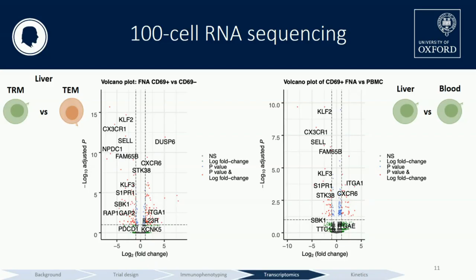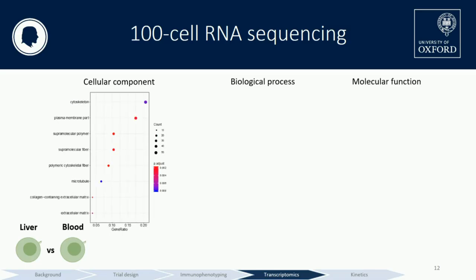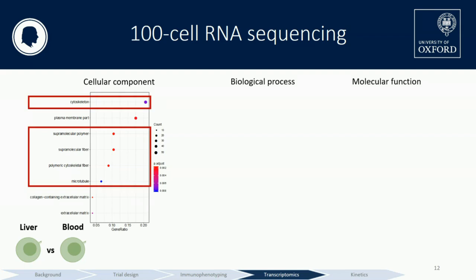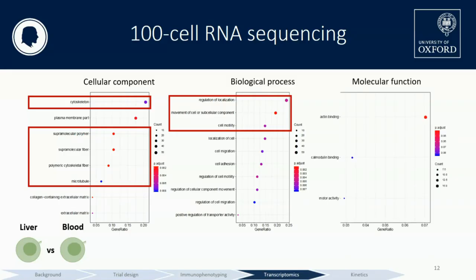Okay, and so now if we want to look further into these differences, we can start to categorize genes into three domains. These three domains relate to cellular location of the gene or gene product, the biological processes involved, and then the elemental activities. What do we see? Basically, for the cellular components, we see many genes involved in the cytoskeleton, but then also structural fibers. In terms of the corresponding biological processes, we see those related to regulation of localization and movement of cellular components. And it's unsurprising, really, that actin binding is also one of the main molecular functions involved.